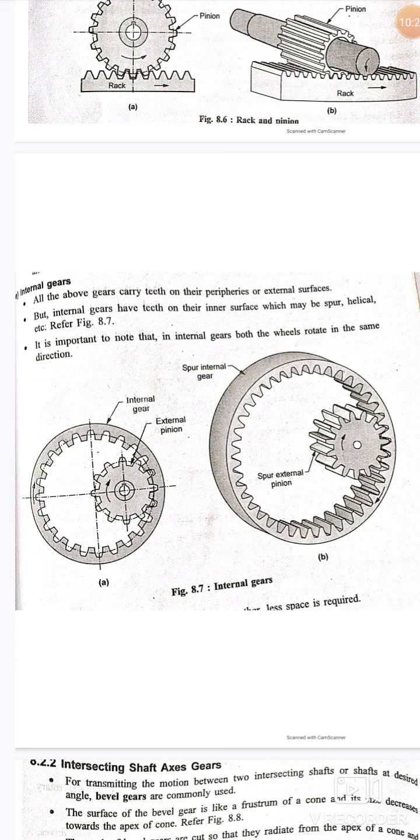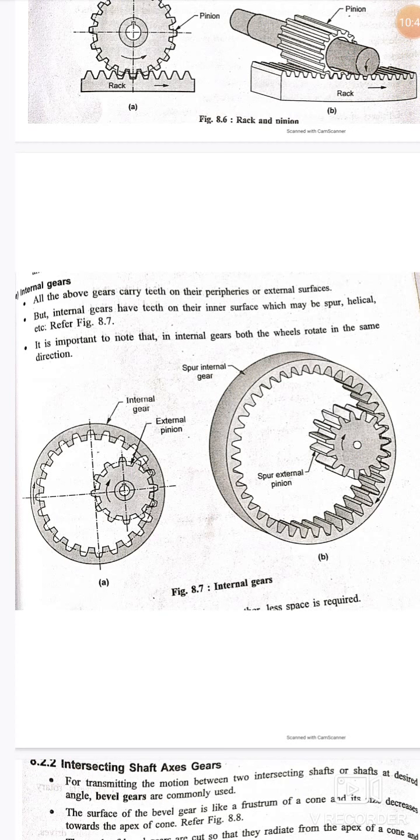Whereas with herringbone gears, helical gears and the other gears that we discussed, both gears rotate in opposite directions. In the case of internal gears, both gears rotate in the same direction.